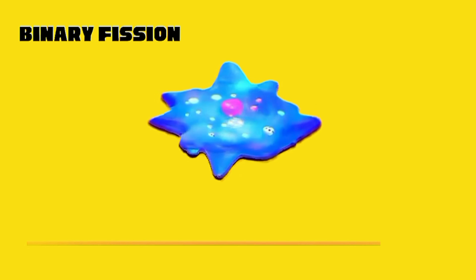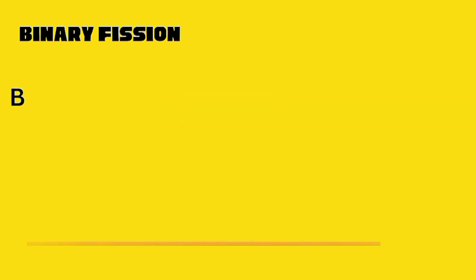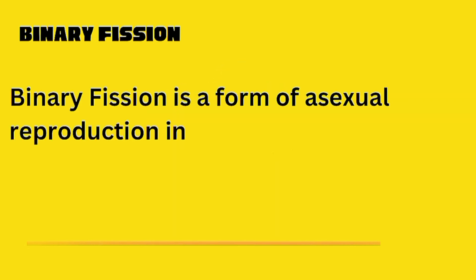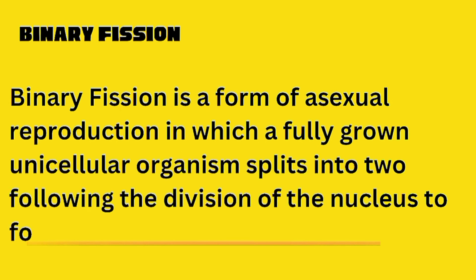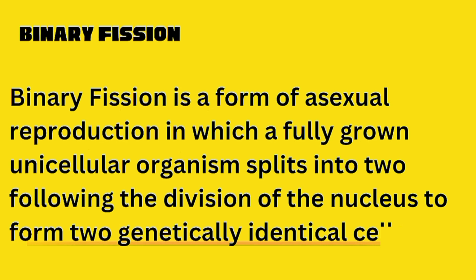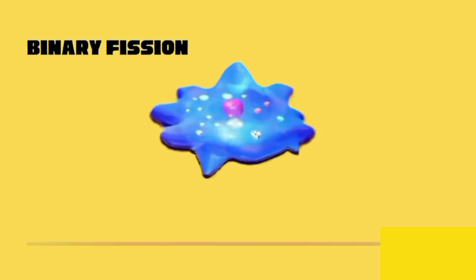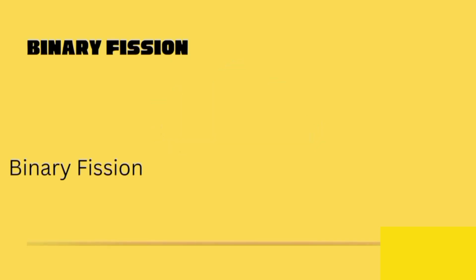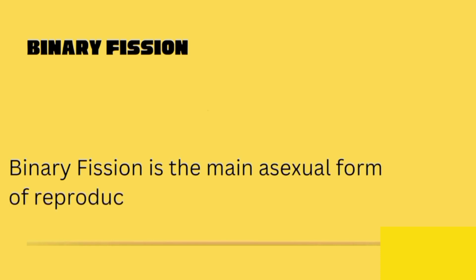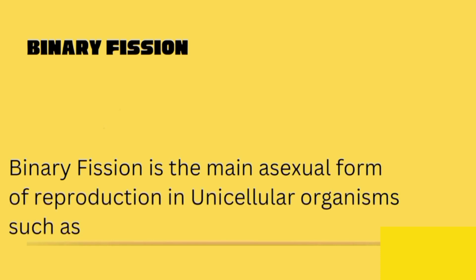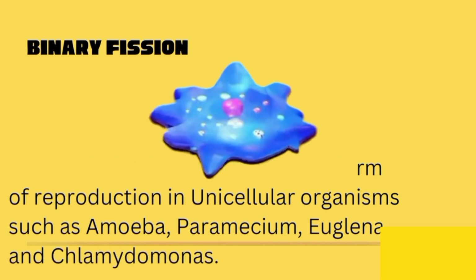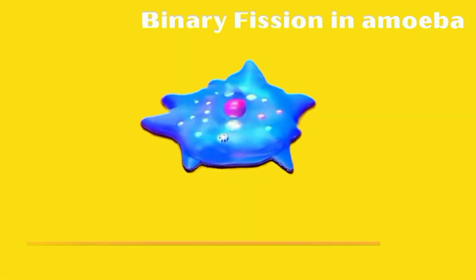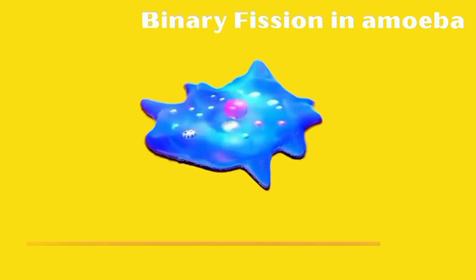Binary fission is a form of asexual reproduction in which a matured unicellular cell splits into two following the division of the nucleus to produce two genetically identical cells. It is the main form of asexual reproduction in unicellular organisms such as amoeba, paramecium, euglena, and chlamydomonas. Let us look at binary fission in amoeba.